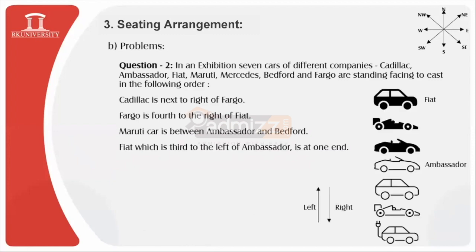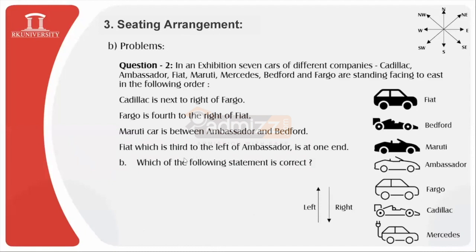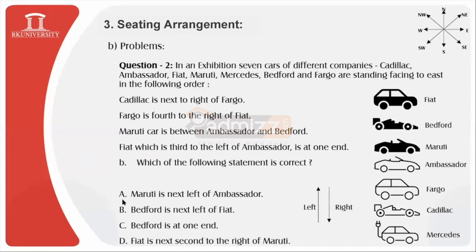I will quickly display the arrangement, and then the question is: which of the following statements is correct? The options are: Maruti is next to the left of Ambassador. Bedford is next left of Fiat. Bedford is at one end and Fiat is second to the right of Maruti.